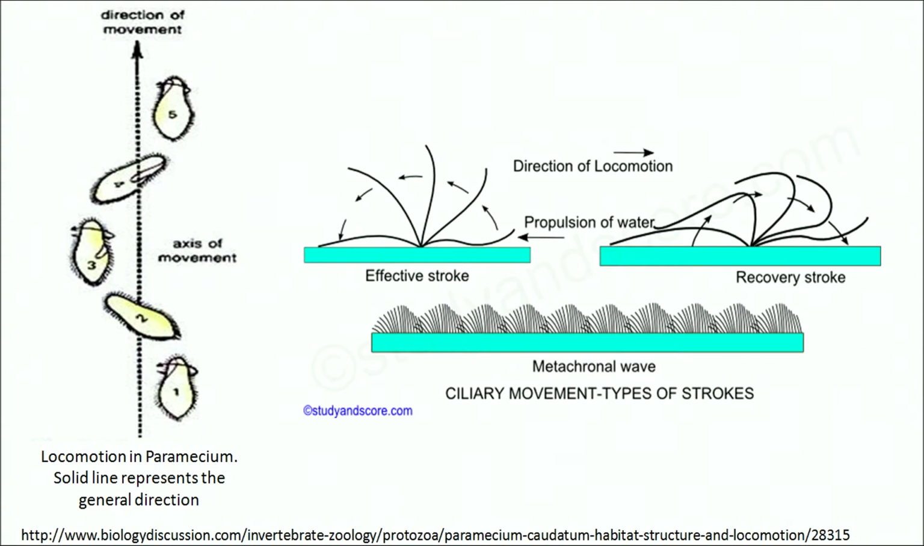The paramecium moves with the help of the cilia that are present all over its surface, and it moves with the help of the effective stroke and then the recovery stroke. So, they move in a very good manner with the help of the cilia. Then the second type of movement is the flagellar movement.